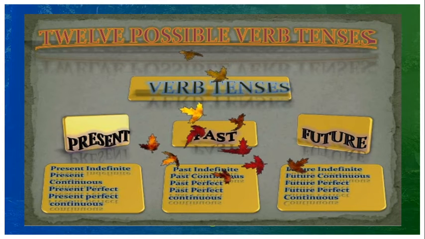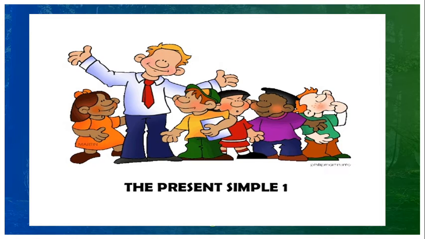In the present: present indefinite, present continuous, present perfect continuous. In the past: past indefinite, past continuous, past perfect continuous. When you come to the future: future indefinite, or we can call future simple, future continuous, future perfect continuous. Today we are going to learn about all the four forms of the verb in present. First form is simple present,